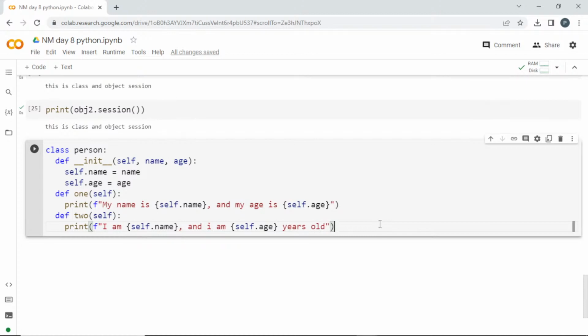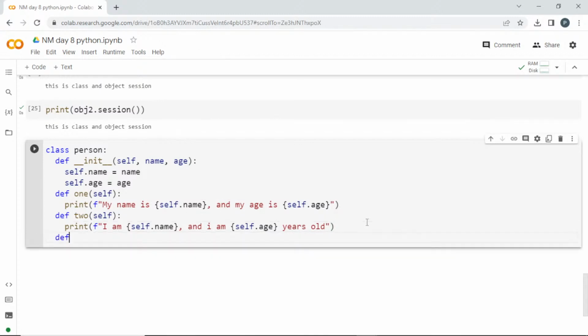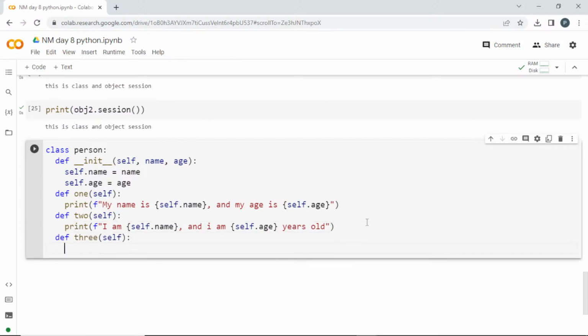So as I told you with the help of that car example, we have created three different ones. Remember, when you create an object, one instance will be created. So self will be passed there. Very good. So next, I'll create a third one, 3, with self, and I'll print using a formatted statement another statement: hi, I am self.name, and I am self.age years old.